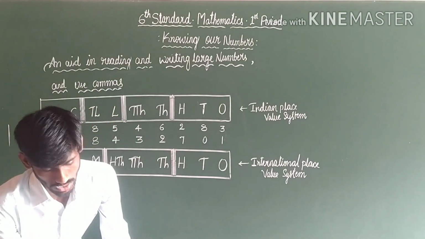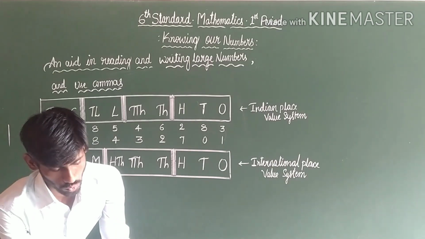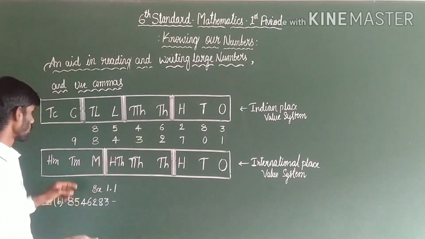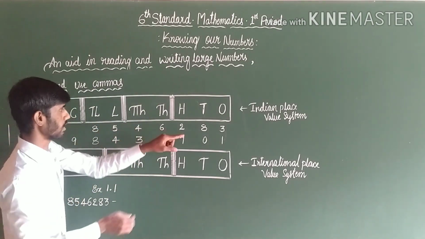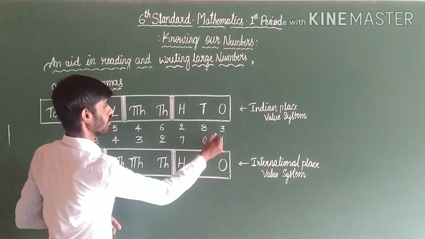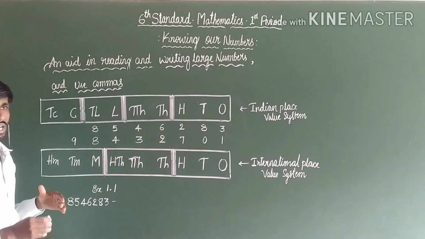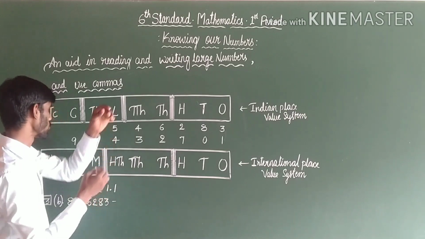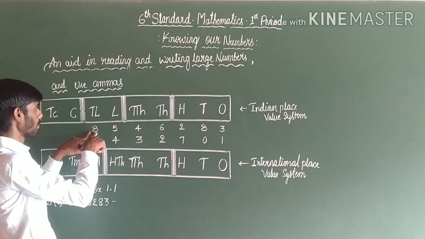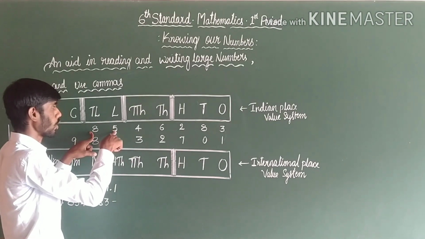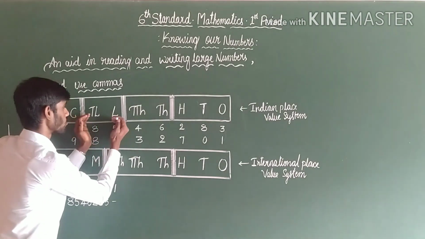I will take an example from exercise 1.1, page number 12, third main: 8,546,283. What is the number name? Observe here, the digit 8 occupies the ten lakh place, and digit 5 occupies the lakh place. So this is one group.